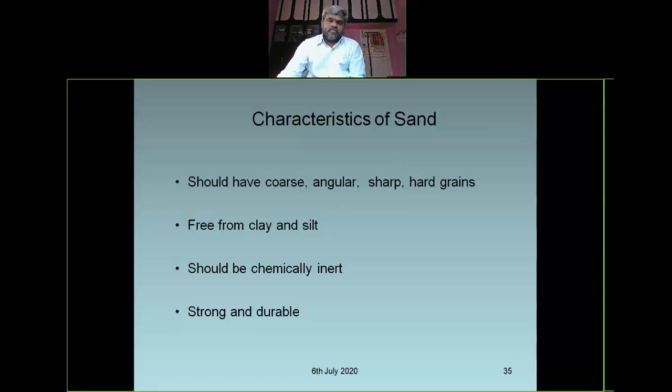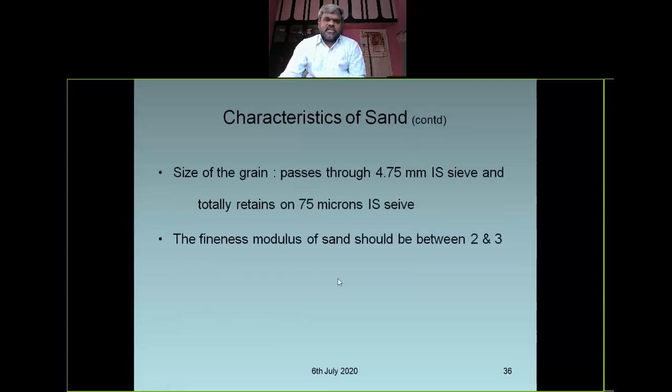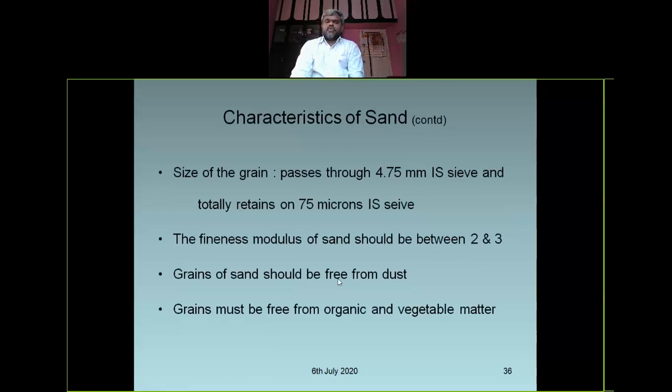It may be slippery. So we should have coarse, angular, sharp and hard grains, free from clay and silt. It should be chemically inert, not chemically affected, and it should be strong and durable, right? The size of the grain that passes through a 4.75 mm IS sieve and is totally retained on a 75 micron IS sieve is called sand.